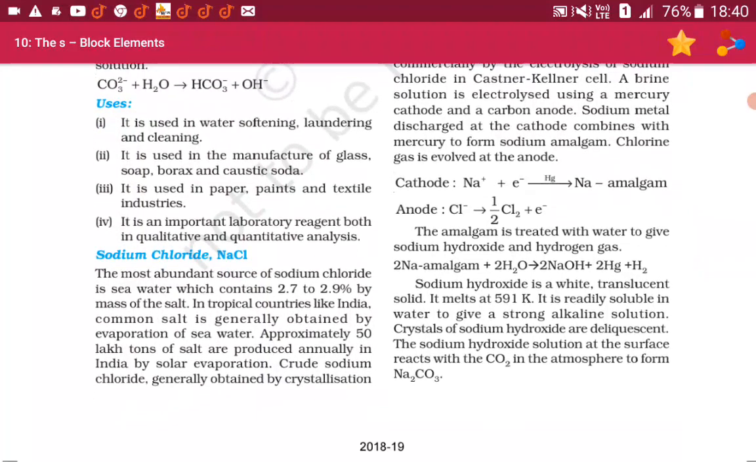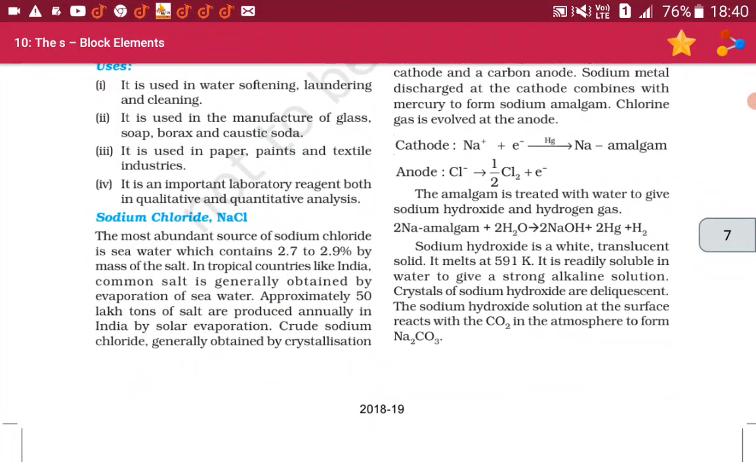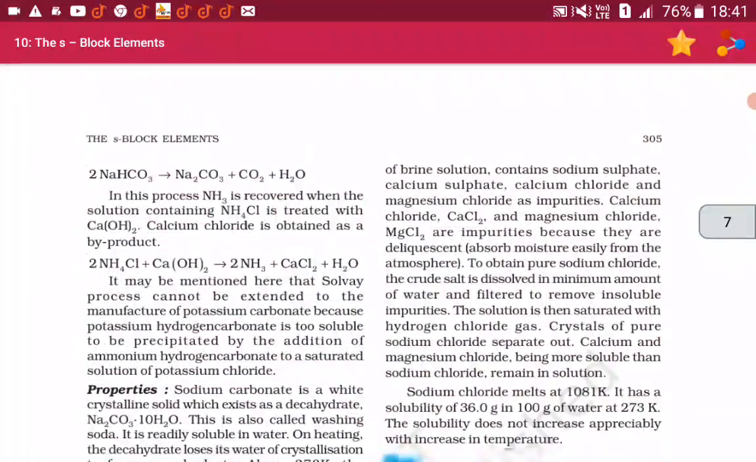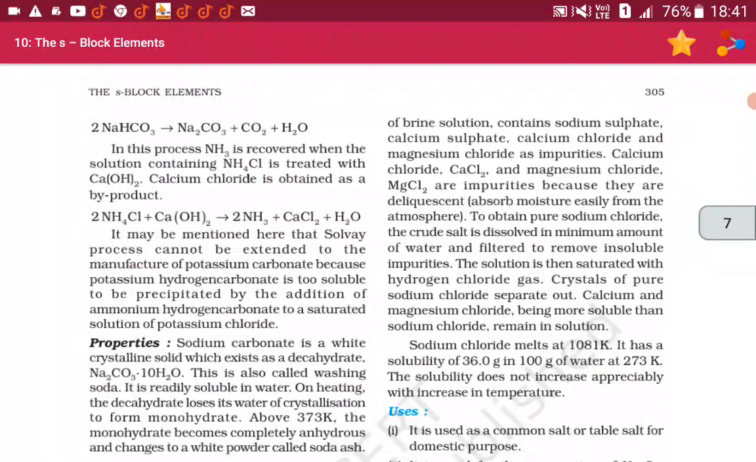The most abundant source of sodium chloride is seawater, which contains 2.7 to 2.9% by mass of the salt. In tropical countries like India, common salt is generally obtained by the evaporation of seawater. Approximately 50 lakh tons of salt are produced annually in India by solar evaporation. Crude sodium chloride, generally obtained by the crystallization of brine solution, contains sodium sulfate, calcium chloride and magnesium chloride as